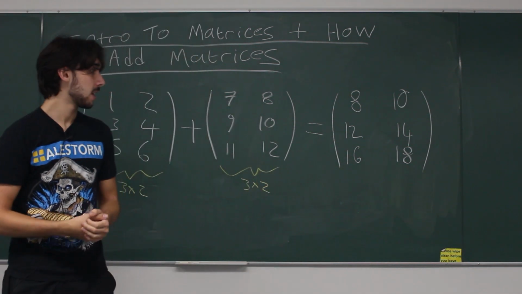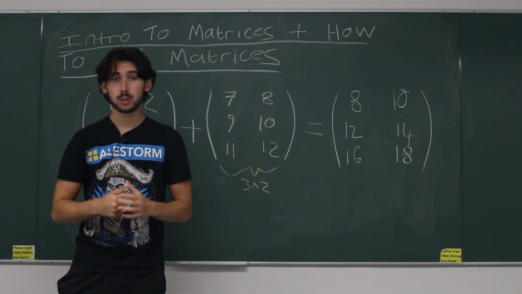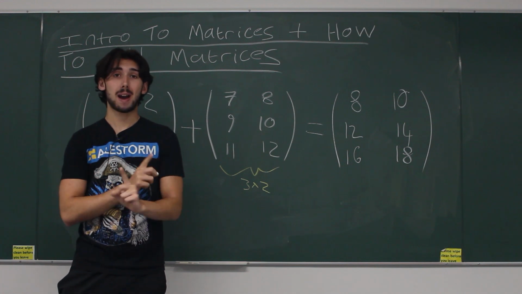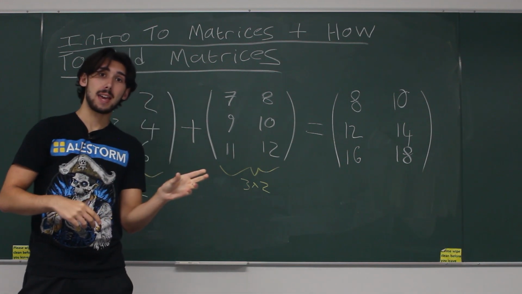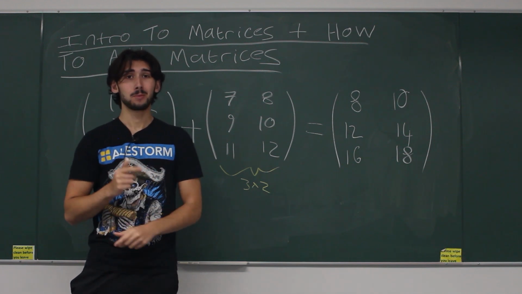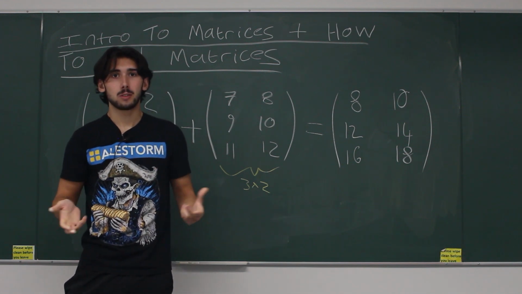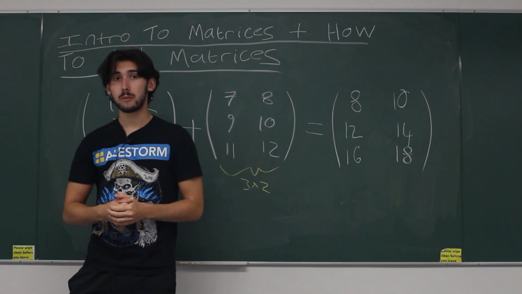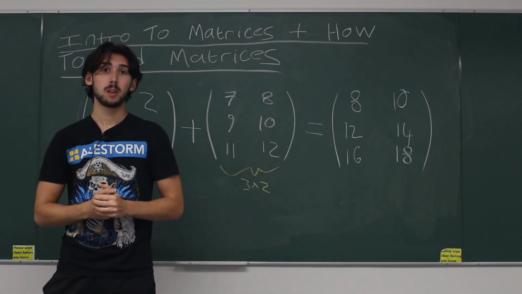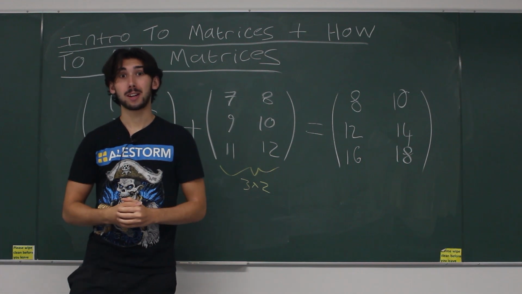It's that simple. And one more thing that I'll mention is that the order in which you add matrices doesn't matter. So if I add matrix A and matrix B, I will get the same thing as matrix B and matrix A. You might say, yeah, that's really obvious, of course. But you will discover when we multiply matrices that this is not true. Okay, I've left you on a bit of a cliffhanger there.